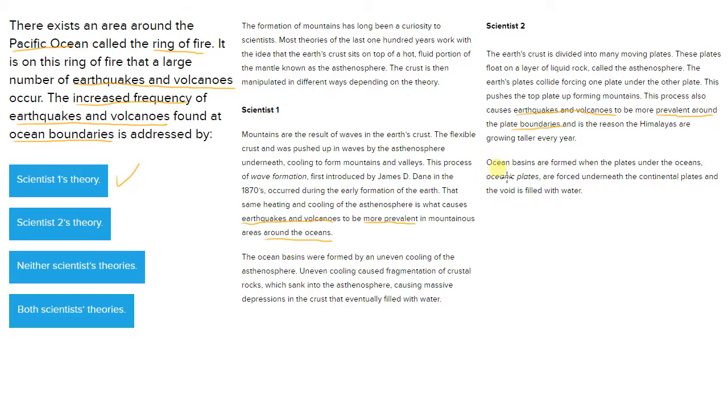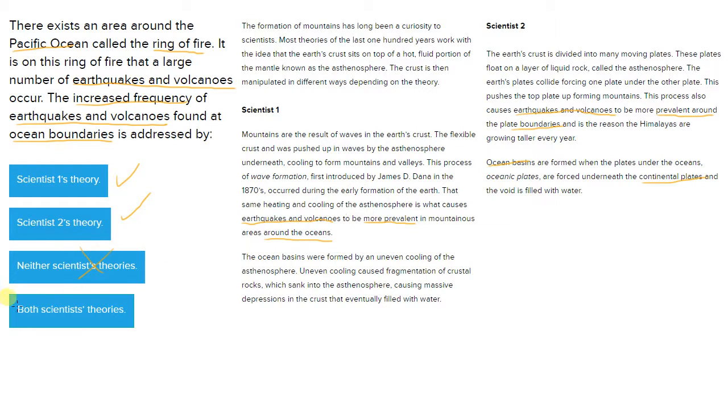So ocean basins, continental plates, and where the plates under the oceans are forced underneath. So yeah, where there's this boundary between two types of plates, the continental plate and the ocean plate, it is a plate boundary by the ocean where earthquakes and volcanoes are more prevalent. So this is a little bit tricky, but scientist two's theory also works.